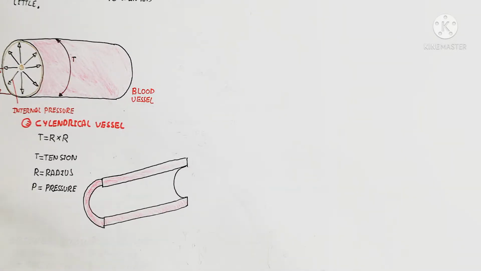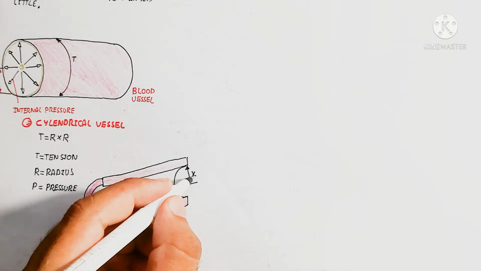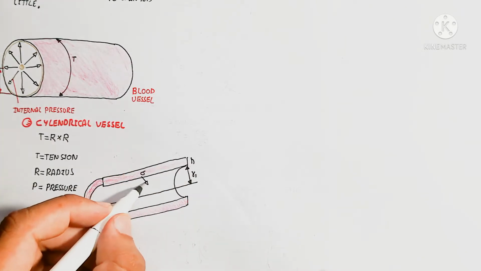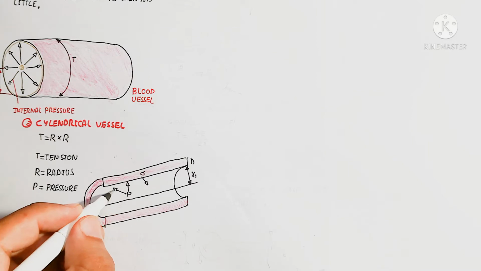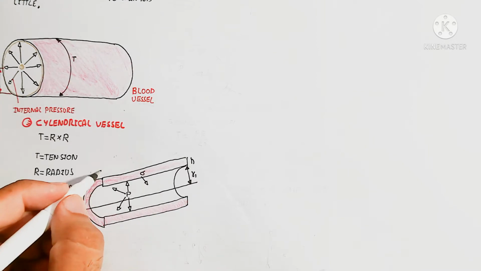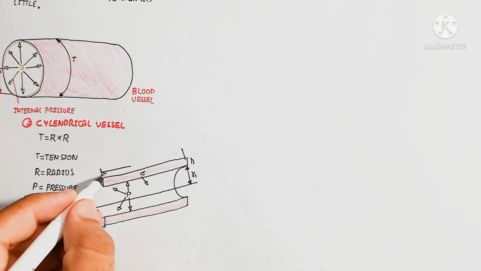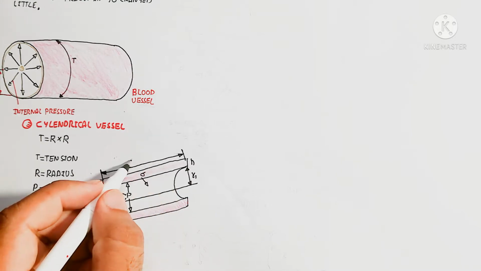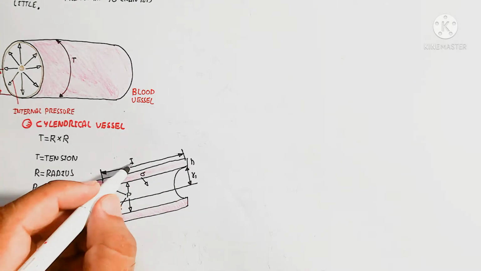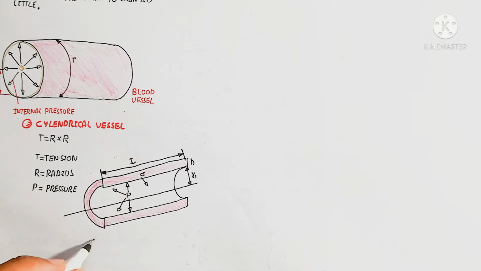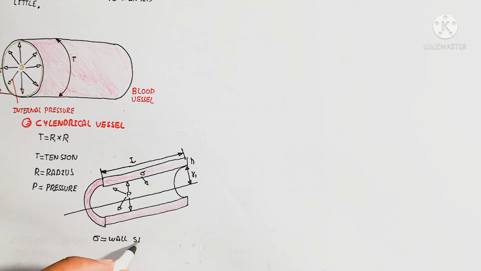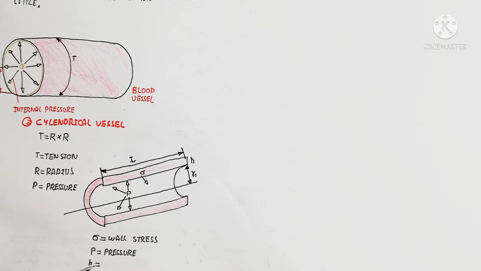For the cylindrical vessel, the tension is equal to the radius times the pressure, T equals P times R. Here is the cross section of the blood vessel, showing the pressure exerted on the wall. When the blood vessel inflates, elasticity plays the key role for the tension.